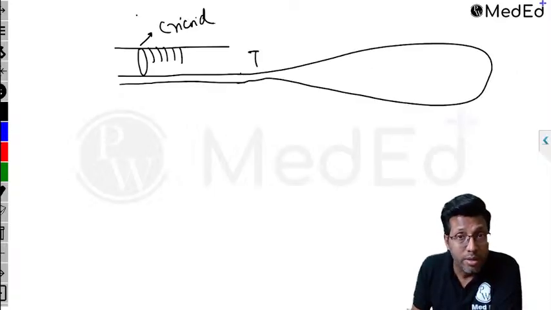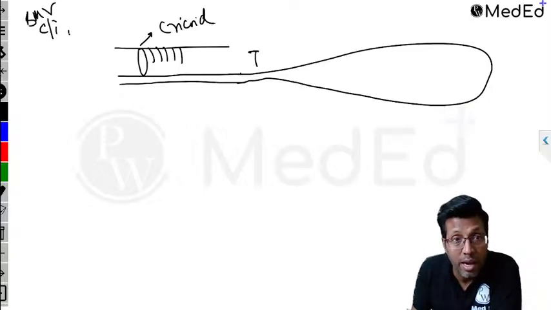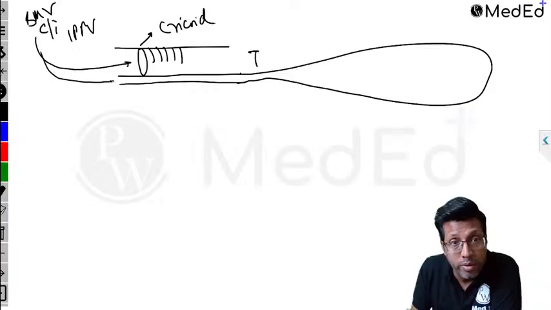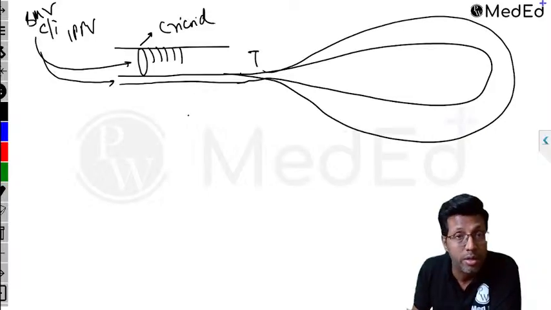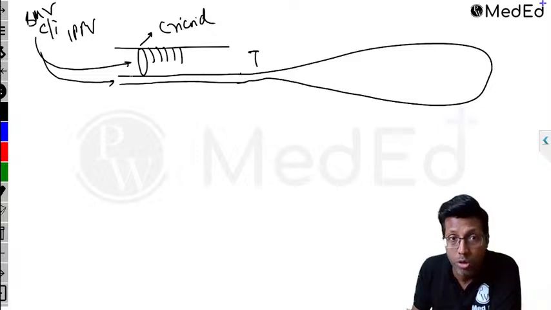I can't give bag mask ventilation; it is contraindicated over here. Why is it contraindicated? If I give IPPV, some oxygen will go here and some oxygen will go here. What oxygen goes here will further inflate the stomach and cause stomach distension and lead to aspiration, more chances.